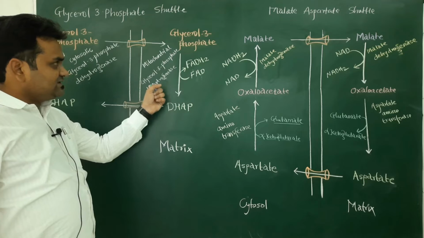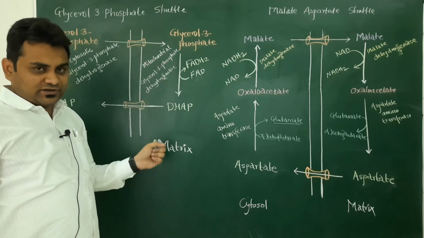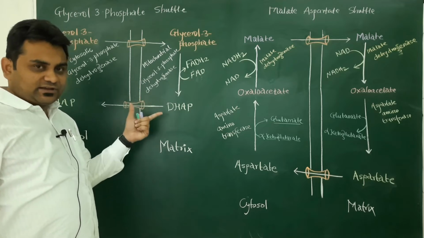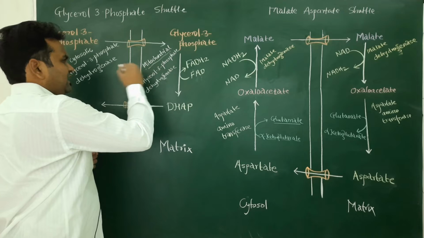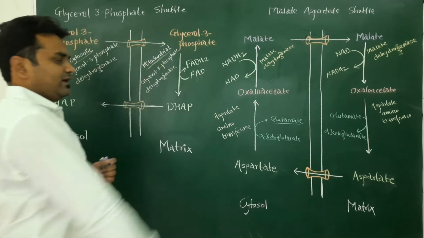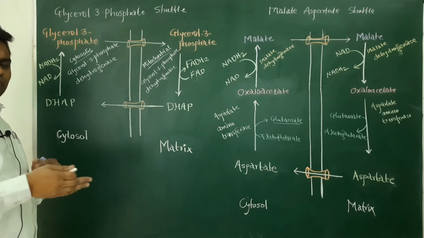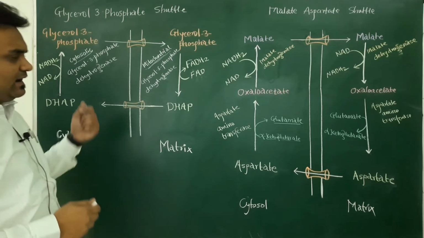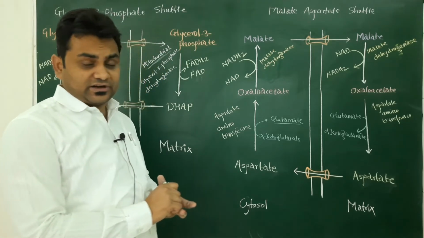And you can see here the enzyme mitochondrial glycerol 3 phosphate dehydrogenase. So the name of the enzyme is the same, but on the basis of location you can see a very little difference. Here cytosolic and here mitochondrial. That is the only difference. The enzyme function is the same, to remove the hydrogen. Then the next one is the malate aspartate shuttle system.